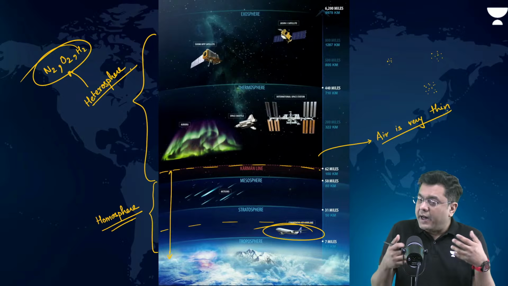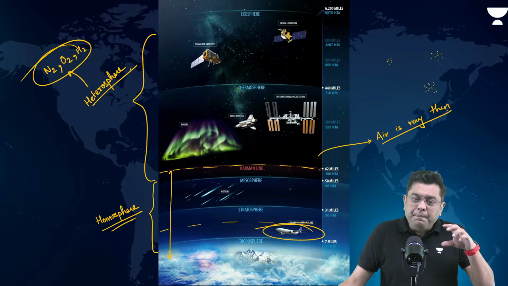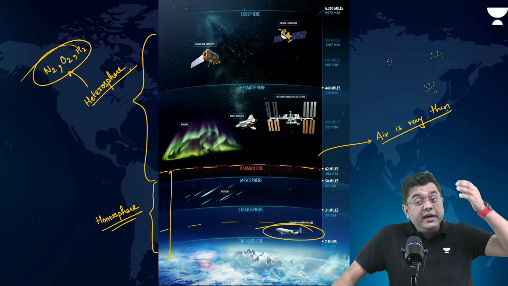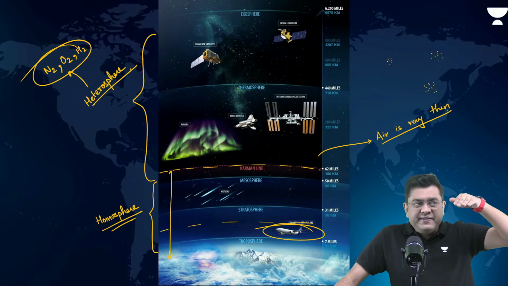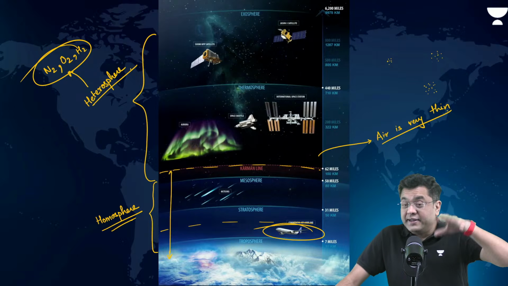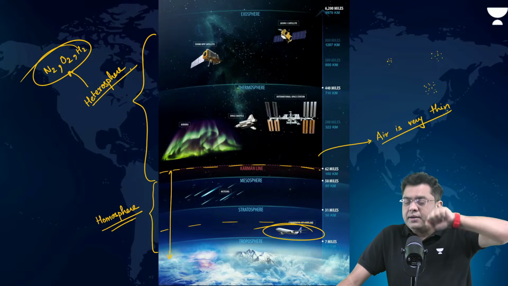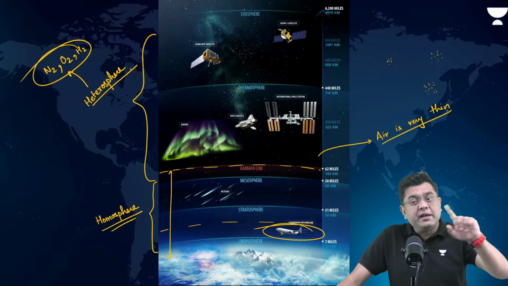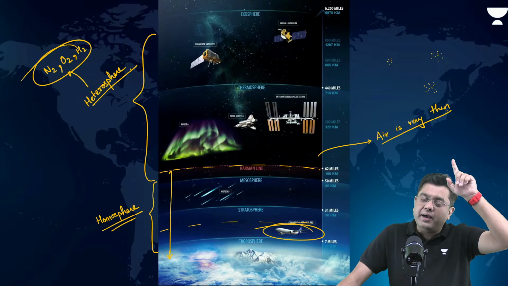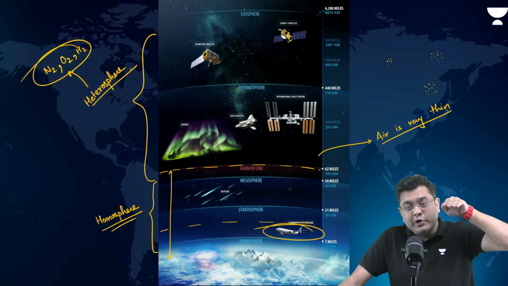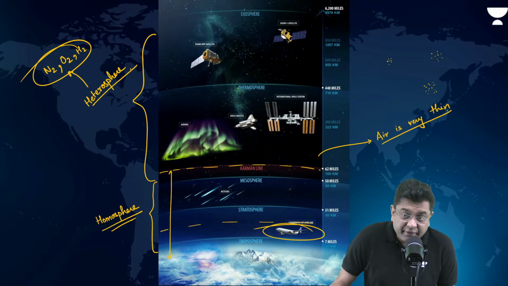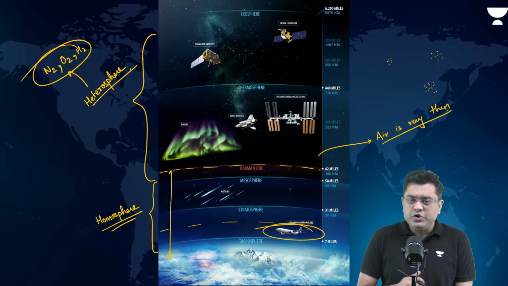So that is where Kármán basically said that beyond the height of 100 kilometers, air is so thin that an aircraft won't be able to sustain the flight. It will fall down. It doesn't have the air to create that flight. So the aircraft will have to fly at supersonic speeds beyond that height of 100 kilometers in order to sustain the flight. That is where the name Kármán line was devised around half a century earlier.